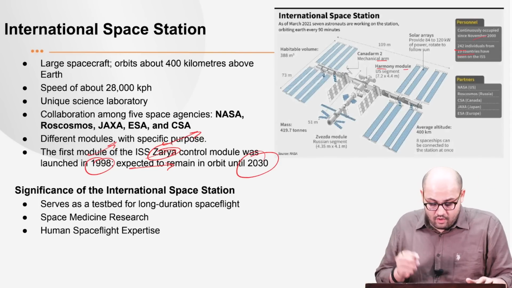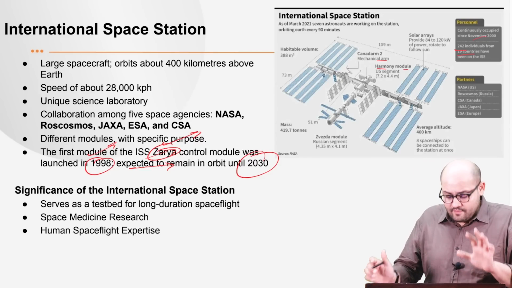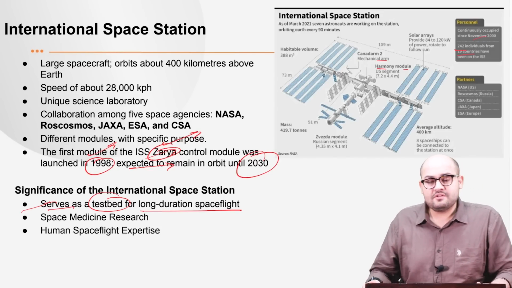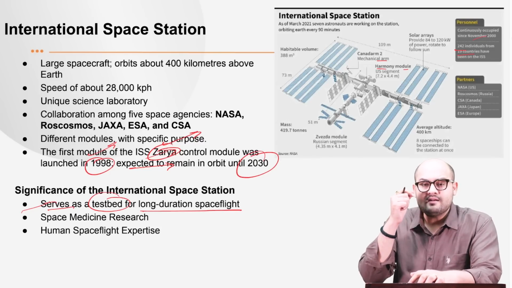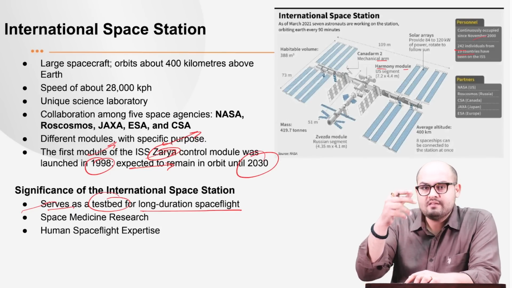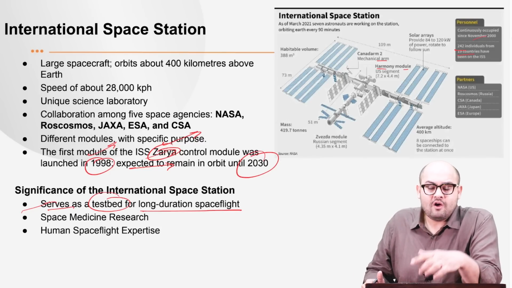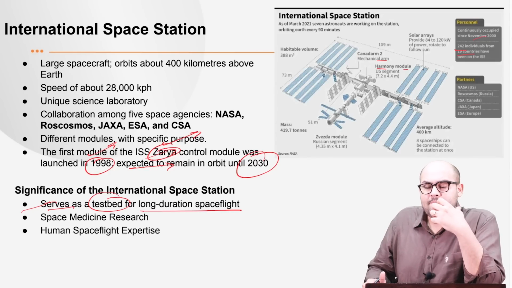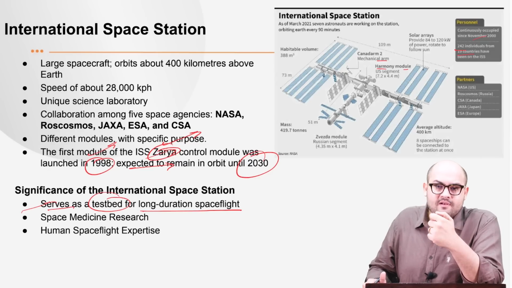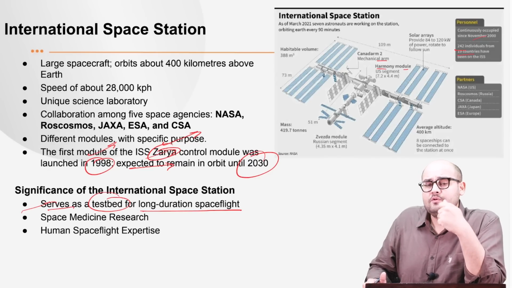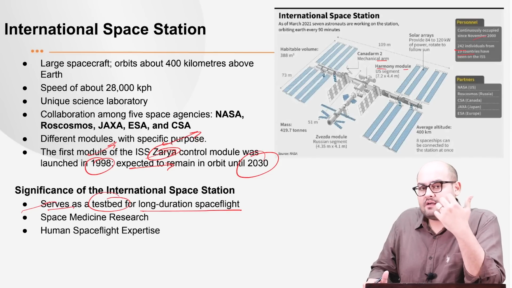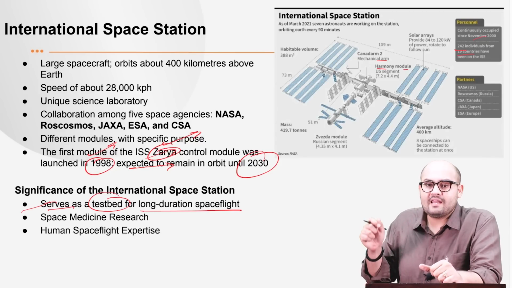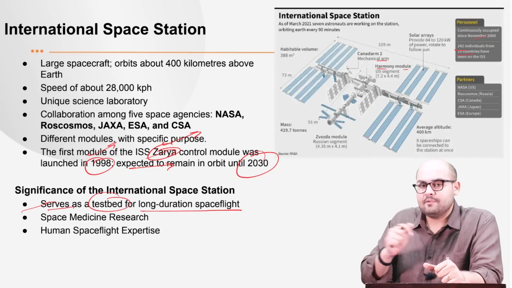Now, what is the significance of the International Space Station? First, it serves as a test bed for long duration space flight. What it means is that we have different astronauts who are made to be a part of the International Space Station. They remain there for a certain time period, and then the effects on the body are examined. Why it is important is that in future, if we have missions to the Moon or Mars, then we can have the probable studies, and that could guide the mechanism with respect to how to proceed with that particular flight.